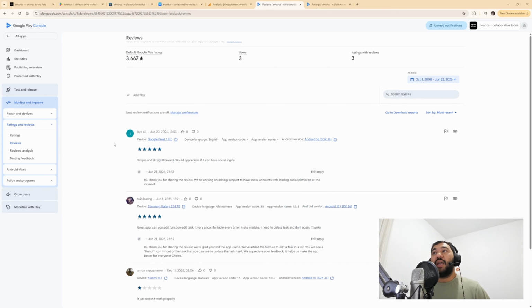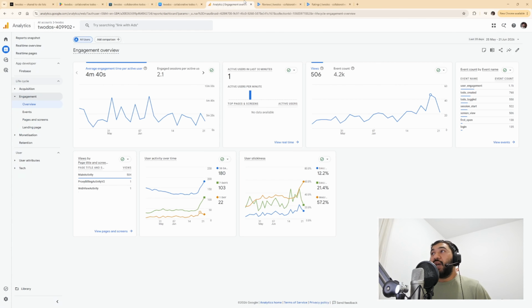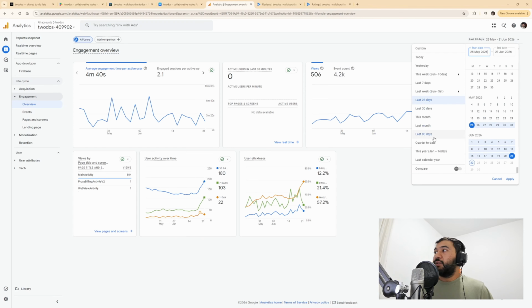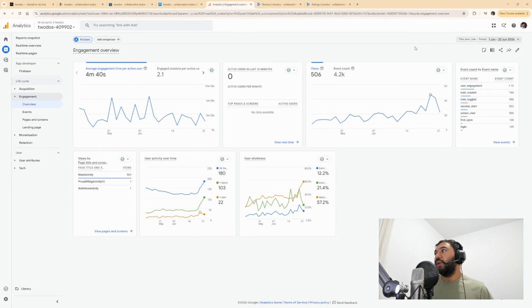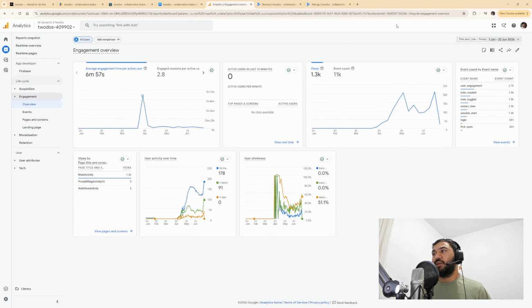this 5-star, and even more that I can see that there are live people who are using the application. And if you see here, you can already see the chart has started to go up again, and it was going down quite a lot. Let's see if I can show some of these metrics.